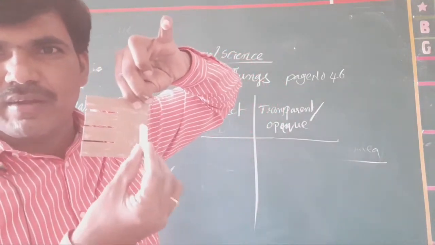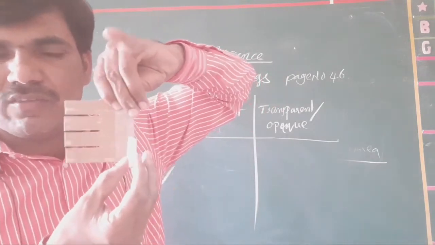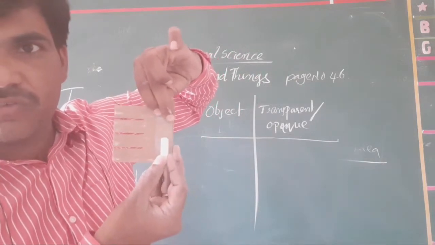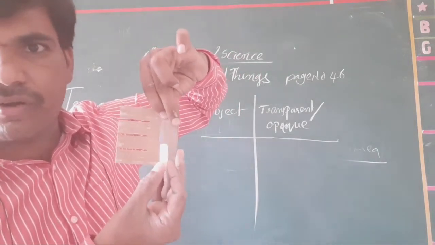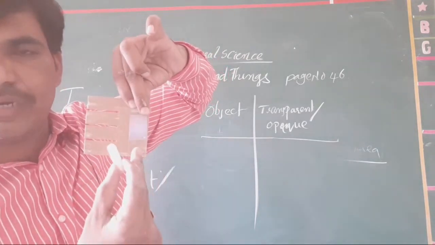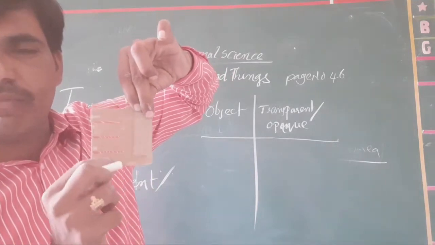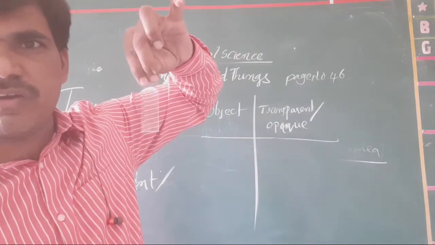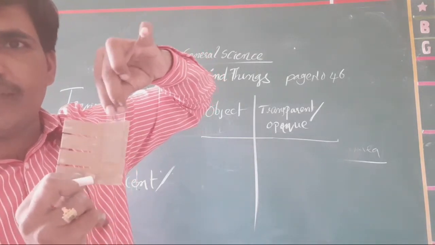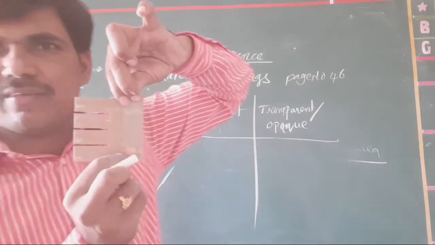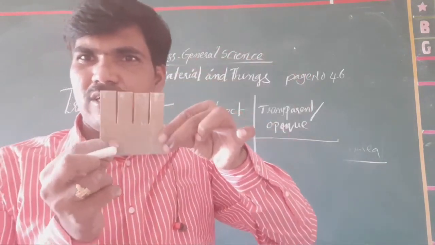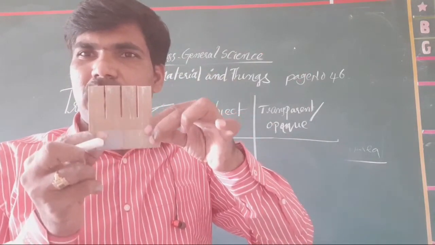In front of the mirror, does the chalk piece appear or not? Yeah, it appears now. The chalk piece appears inside it. Why? Because, check it out, our class window appears in this particular glass. Suppose I remove it, it does not appear now. Okay, only my hand appears. When I take it here like this, our mobile screen appears. Clear? The mobile screen appears. It now works as a mirror.